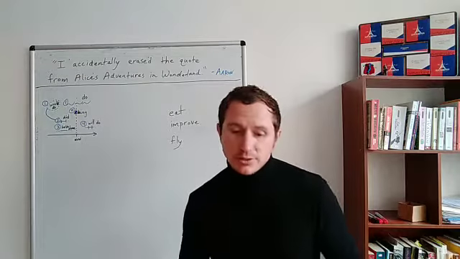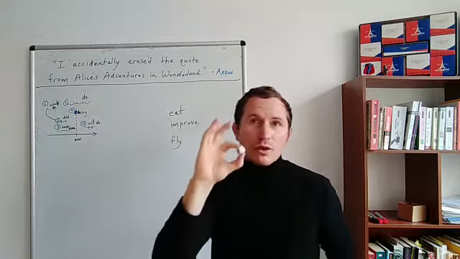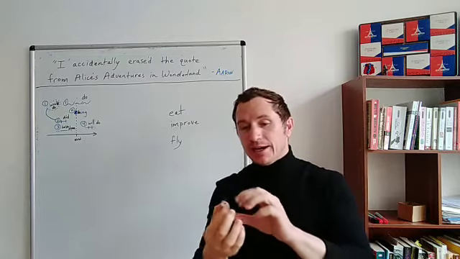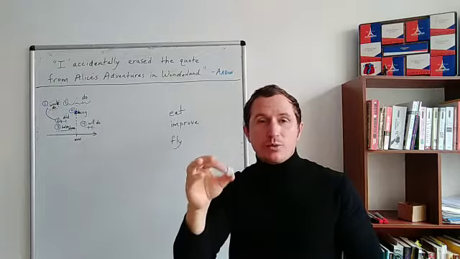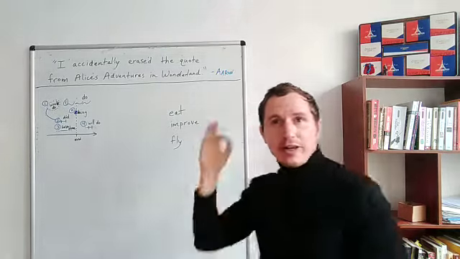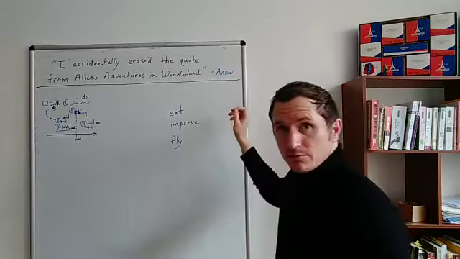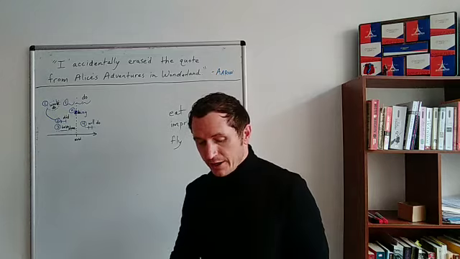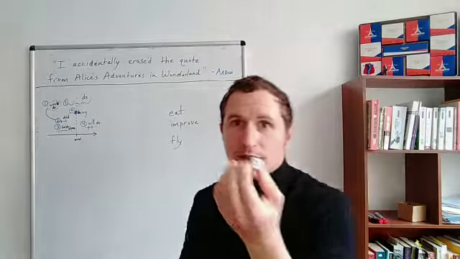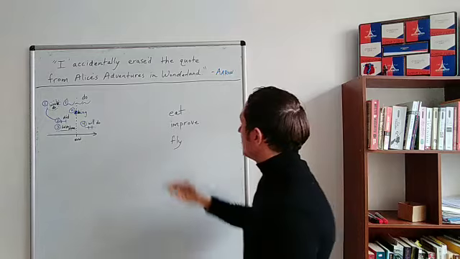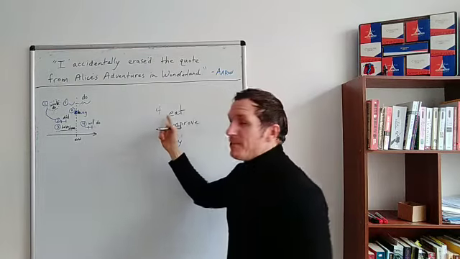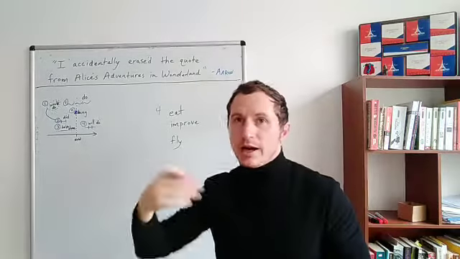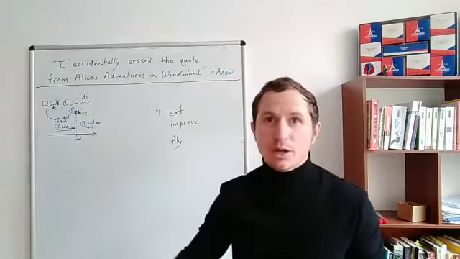So for this class, or this activity, I will roll a dice, or a die, whatever, and the die will give us a number for each of those verbs that I drew, the 3 verbs for the round. So for example, maybe the first thing I roll is something like a 4. So we'll put 4 next to eat, and that means I will need to make a sentence with will eat. I will eat, he will eat, something like that.